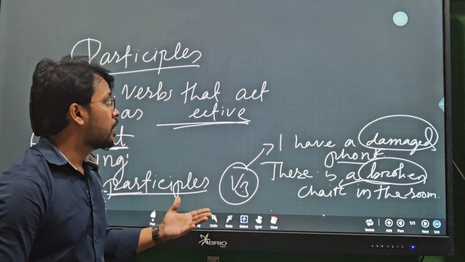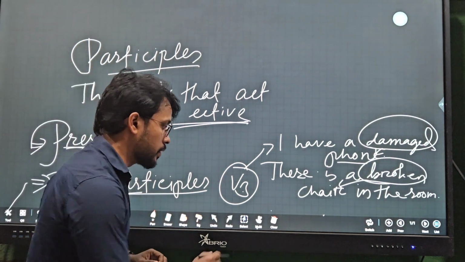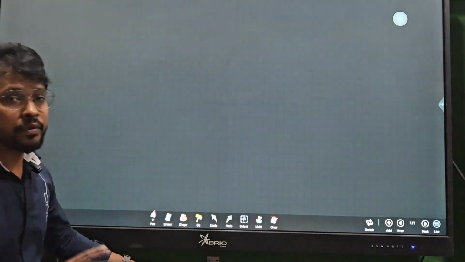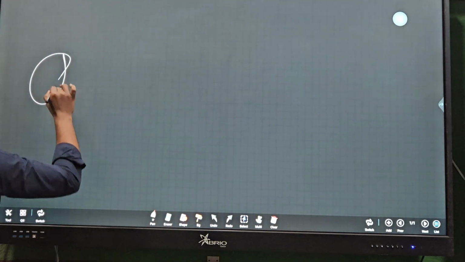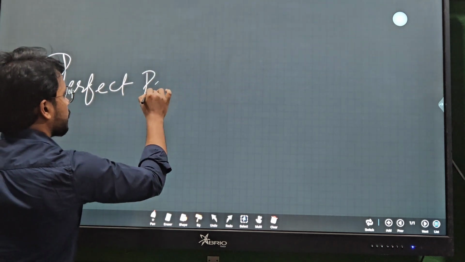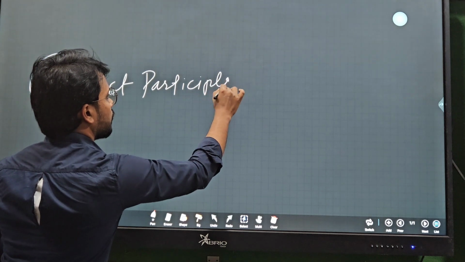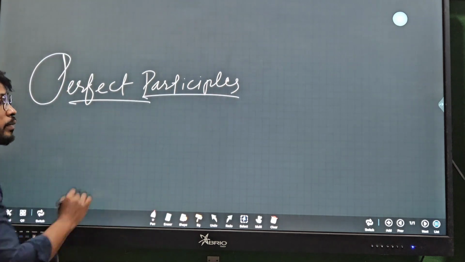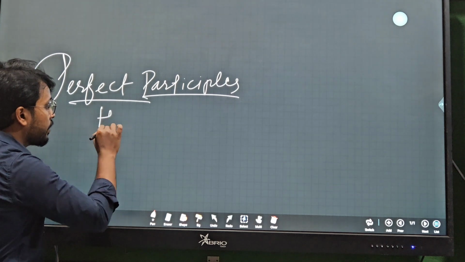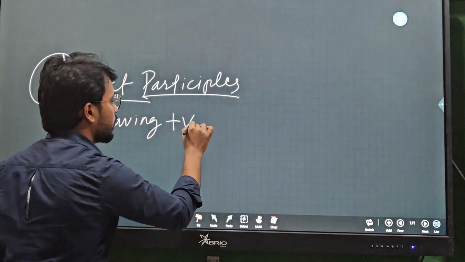Now let's see the third type of participles, that is perfect participles. I hope you are able to understand. Perfect participles are the verbs that go with having plus verb 3.